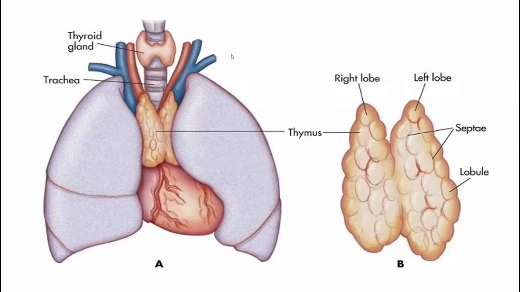This is the anatomical position of the thymus. Clear with the mediastinum? It is the medial space or the medial cavity of the thorax. On each side, you will find lungs, and in the superior mediastinum, you will find the thymus, one of the lymphoid organs. It is embryologically developed from the third pharyngeal pouch.